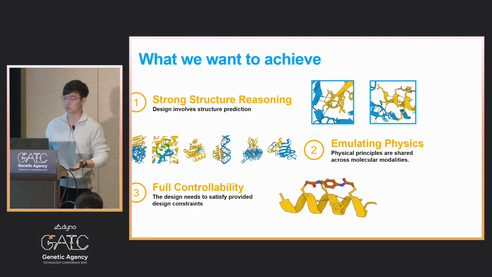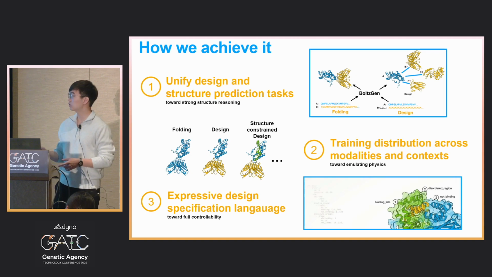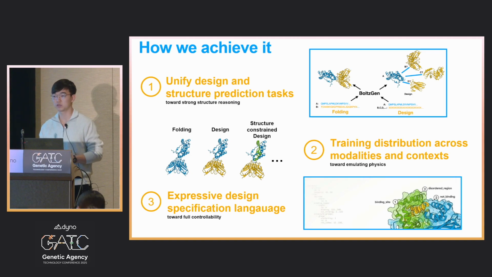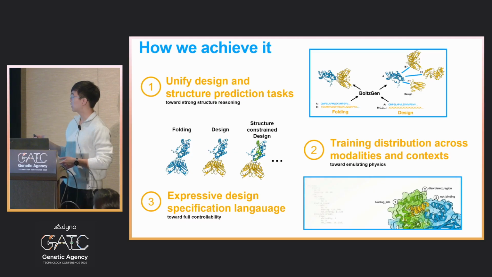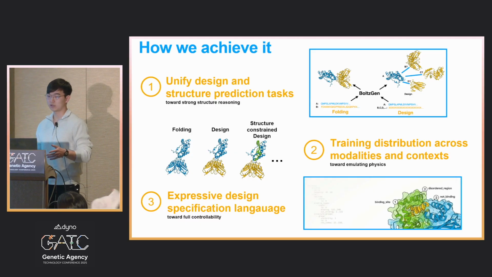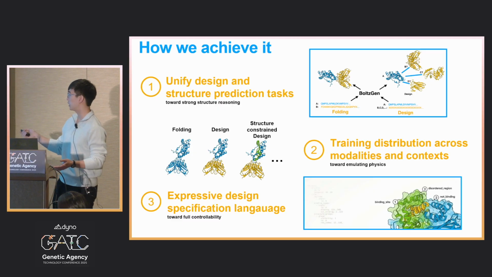So what we want to achieve is, as I said, strong structure reasoning and emulating physics, and full controllability over diverse design possibilities. How we achieve this is, first, we unify design and structure prediction tasks, which at first can be a bit counterintuitive. Second, we train across diverse modalities, all contexts, and a huge distribution. And finally, we have an expressive design specification language, for example, specifying the binding sites or specifying disordered regions and whether to bind or not bind.